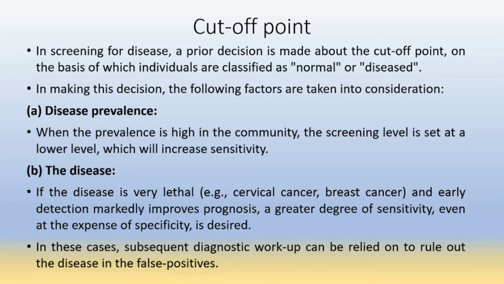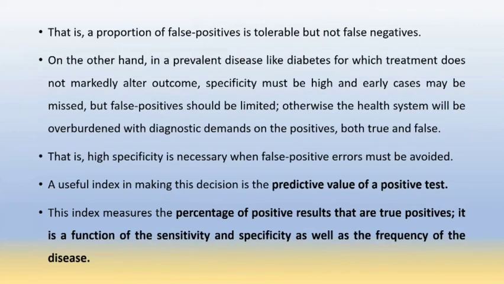So for making the cutoff decision, we should know the disease prevalence and how lethal the disease is, how serious or critical the condition is. That is, a proportion of false positives is tolerable but not of false negatives.